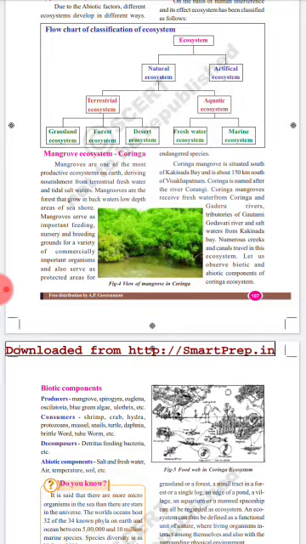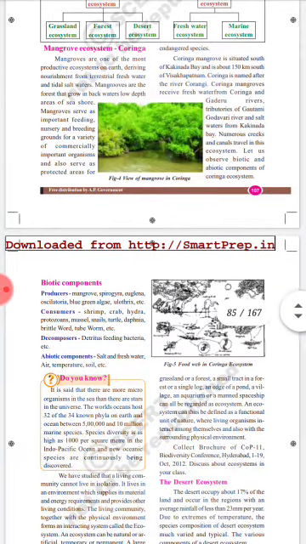Do you know, children, the mangrove ecosystem? See, mangroves are one of the most productive ecosystems on the earth, deriving nourishment from terrestrial freshwater and tidal salt waters. Mangroves are forests that grow in backwaters and low depth areas of the seashore. Mangroves serve as important feeding, nourishing, and breeding grounds for a variety of commercially important organisms, and also serve as protected areas for endangered species.